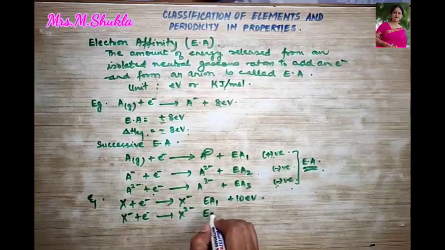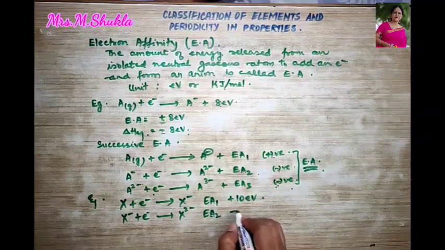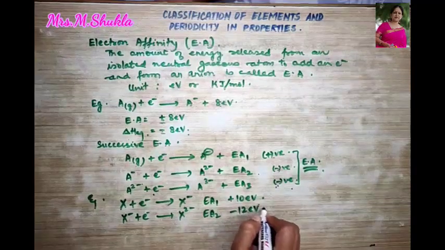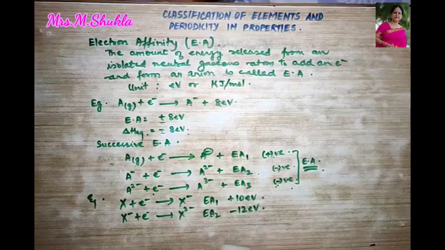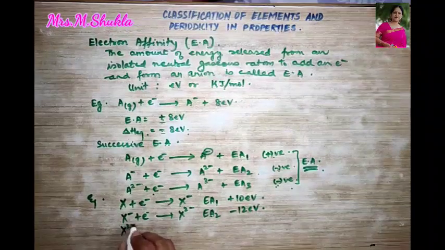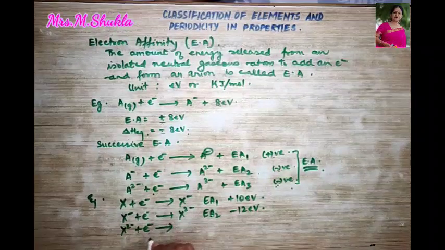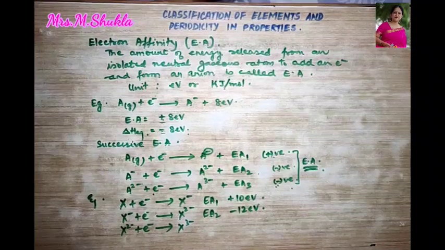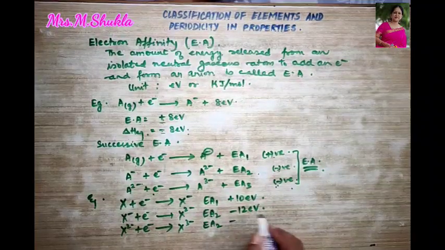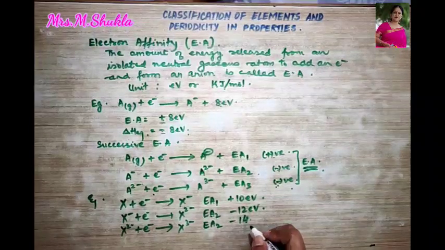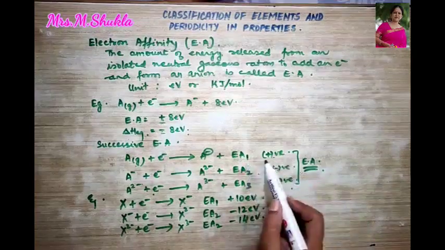So this is the second successive electron affinity, and the value comes out to be minus 12 electron volt. Similarly, this X2 minus will accept an electron, and more energy will be required to form a trivalent anion. So the successive electron affinity may be minus 14 electron volts. Clear?